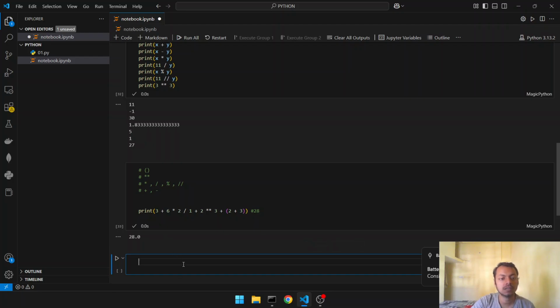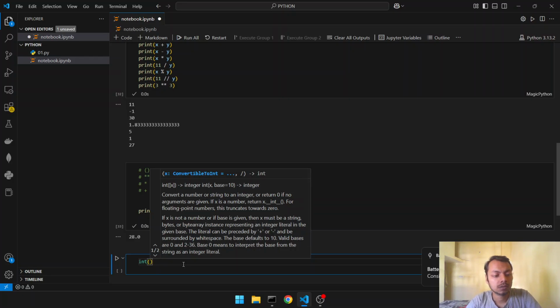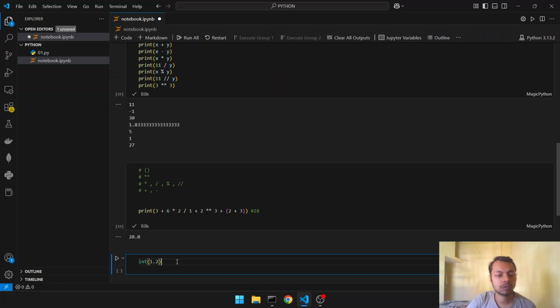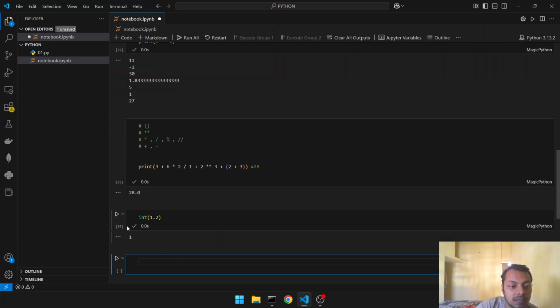Now we can convert int into float. This is called type conversion. So 1.2, what is 1.2? 1.2 is float, but now we have typecasted it into int. Like this we can do. When it is typecasted to a lower type, it will lose its value, so we will get only 1. See, here we get 1.